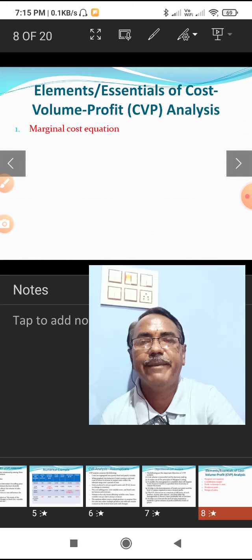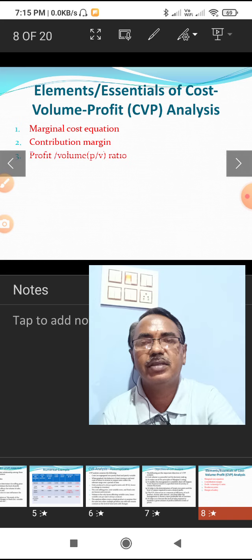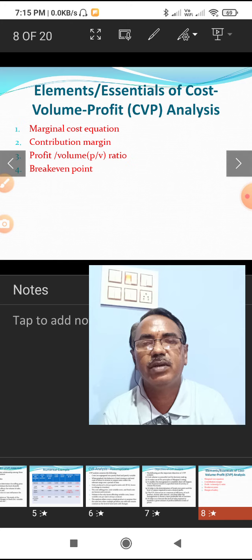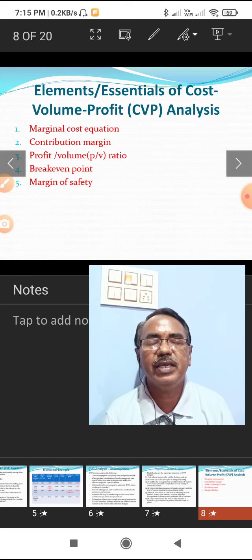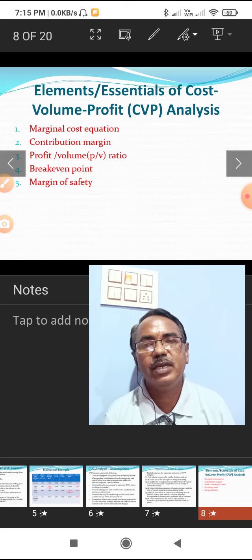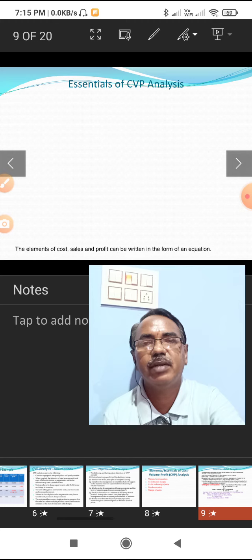Number one is the marginal cost equation. Second, the contribution margin. Third, profit volume ratio, PV ratio. Fourth, break even point, and fifth, margin of safety. These are five important techniques to analyze the relationship between the cost of production, volume of production, and profitability. Okay, let us examine how these techniques are used in ascertaining the relationship between cost, volume and profit.